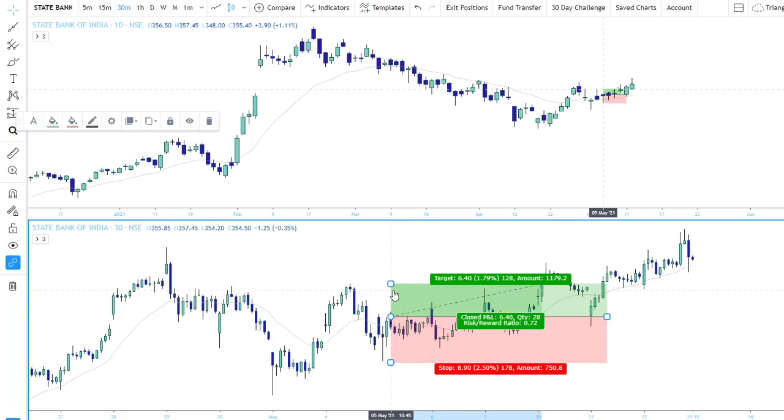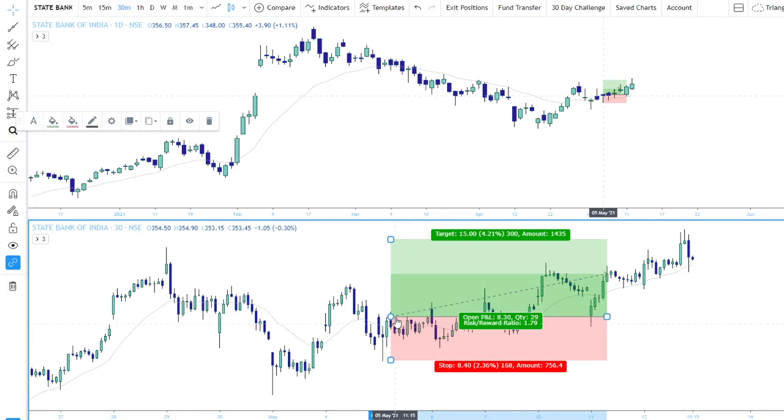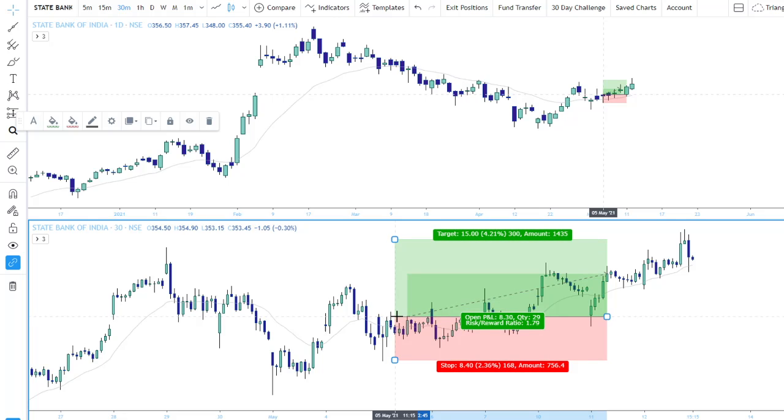Okay, and I looked for a 1:2 risk to reward ratio. As you can see here, even though the high was broken, I got a slightly better price because I delayed it. And why I delayed it was because, as you can clearly see here, if I took it here, my 1:2 risk reward would go above this high.